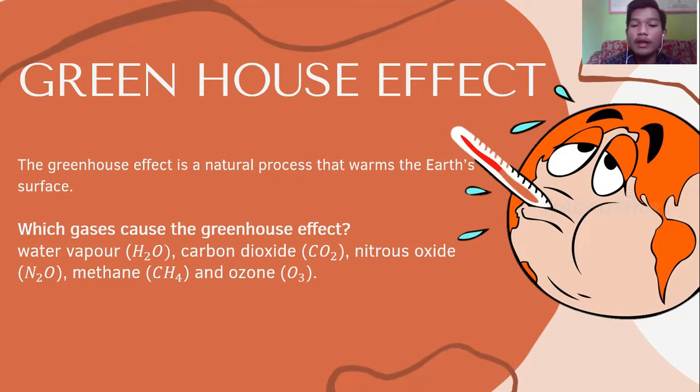The absorbed energy warms the atmosphere and the surface of the Earth. This process maintains the Earth's temperature for sustainable life. Which gases cause the greenhouse effect? There are some gases, for example, water vapor, carbon dioxide, nitrous oxide, methane, and ozone.